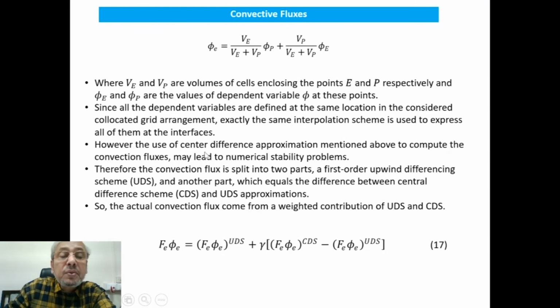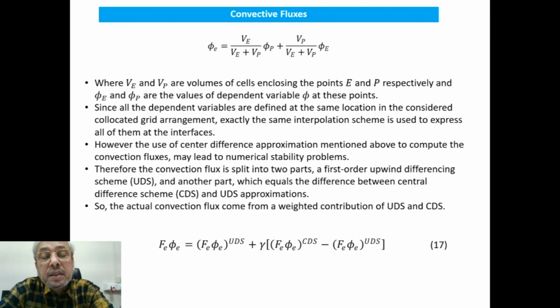However, the use of the central difference approximation mentioned above to compute the convection fluxes may lead to numerical stability problems. That we have seen earlier also, that central difference sometimes for high velocity flows